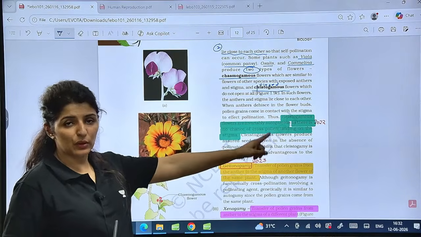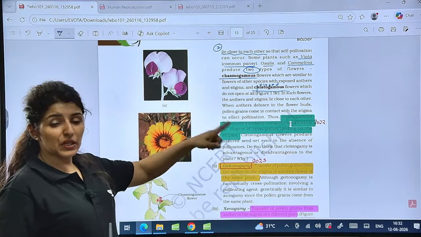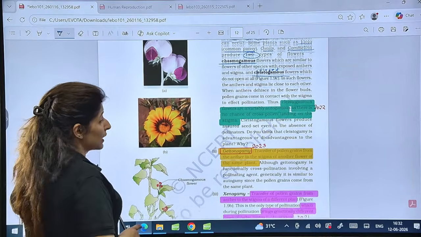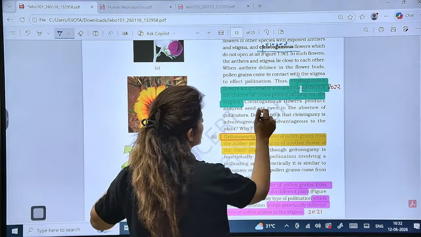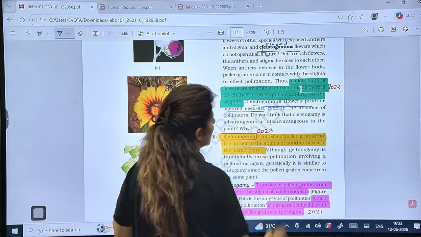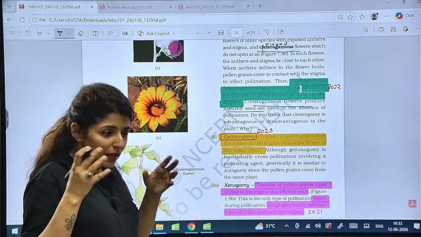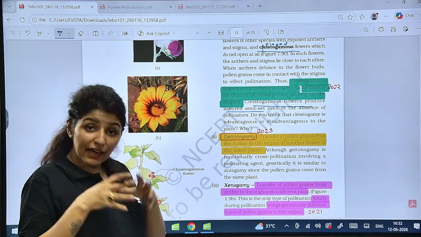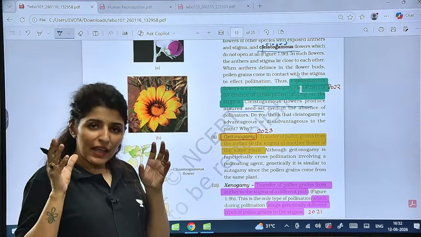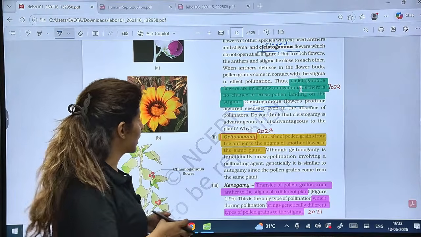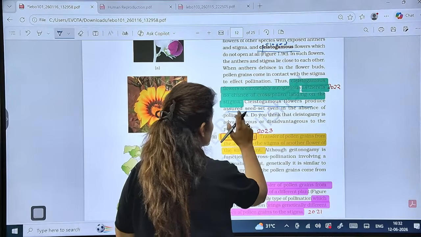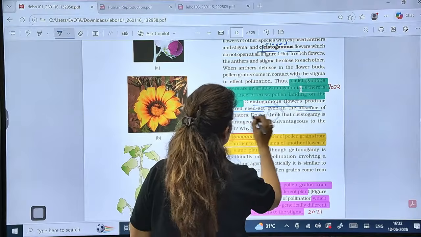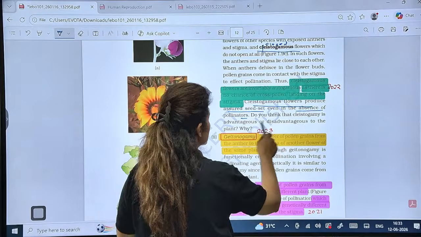This is a 2022 question. See here, cleistogamous flowers produce assured seed set. Very important line. Why? Because it is 100% sure that pollination will occur and the right type of pollen grains will fall and seed formation will occur. So it ensures the assured seed set even in the absence of pollinators. So do you think cleistogamy is advantageous?